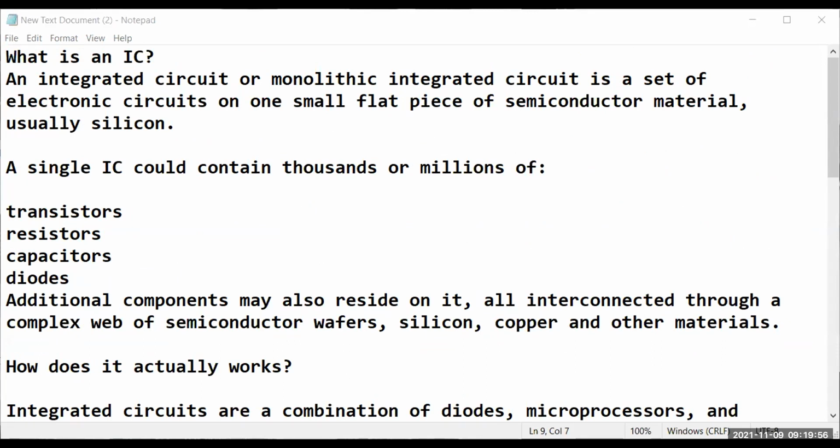A diode, ma'am, is a two-terminal electronic component that conducts current primarily in one direction. So what happens is that if we reverse it, then the flow of current is obstructed. Okay, that's basically what a diode does.